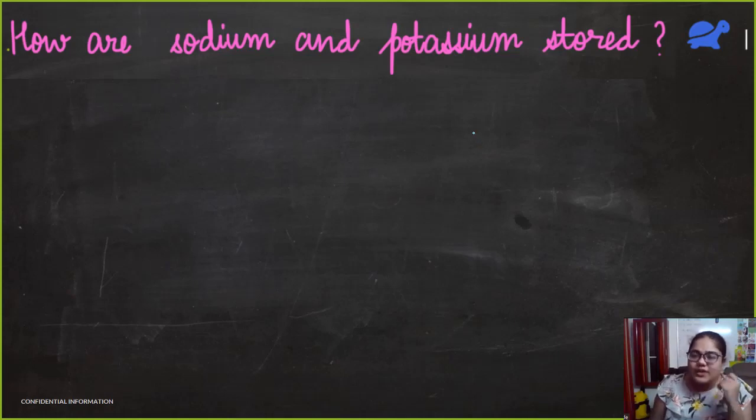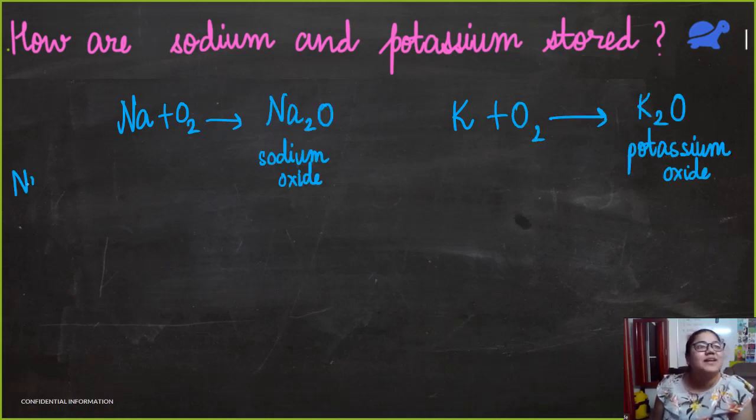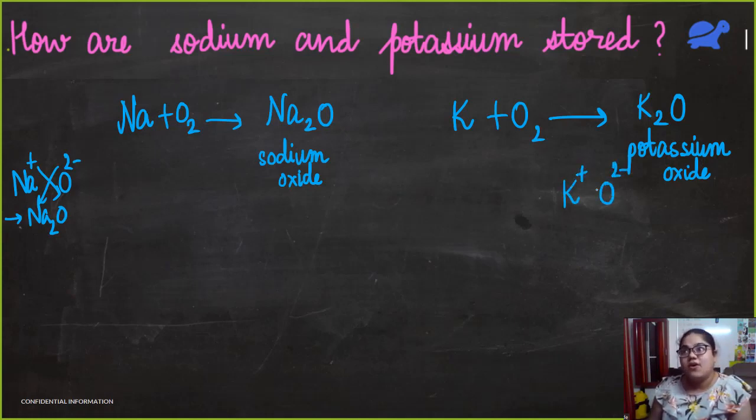So, how are sodium and potassium stored? What do I mean by this question? You know, sodium and potassium, both of them are highly reactive. So, they react with oxygen to form their oxides, sodium oxide and potassium oxide. Sodium ion is Na plus, oxide ion is O2 minus. Okay, so this gives me Na2O. 2 comes here, 1 comes here. Similarly, potassium ion is K plus, oxide is 2 minus. So we get K2O.